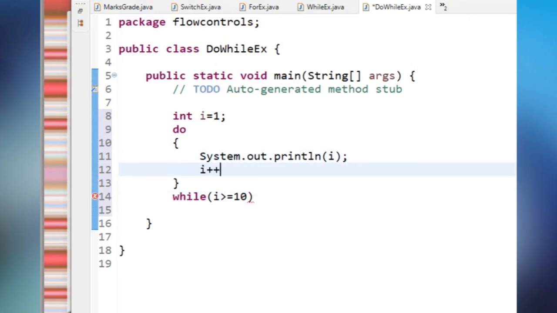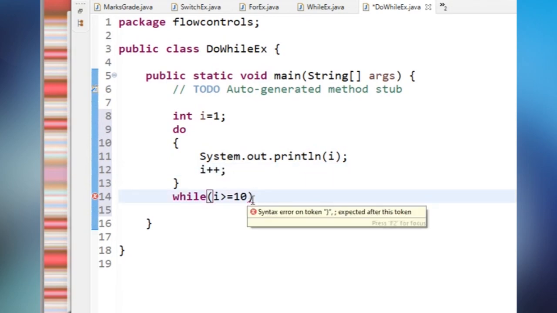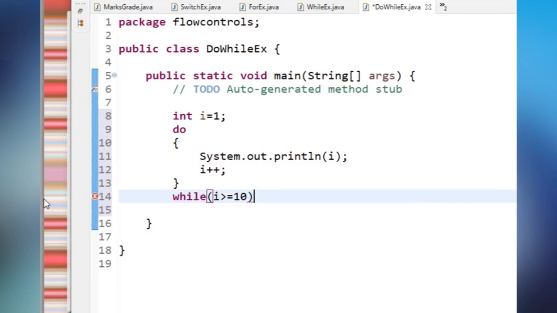So see here, if I am not writing a semicolon, it was showing me a compile time error, syntax error on token, semicolon expected after this token. So compulsorily, after the while we have to give a semicolon. So let us see the output.